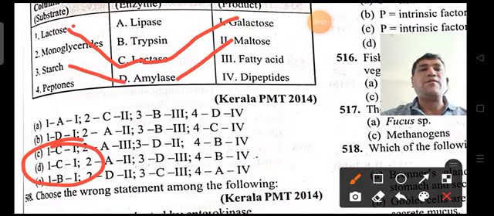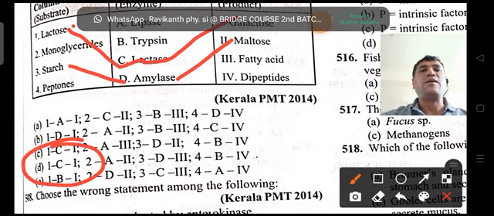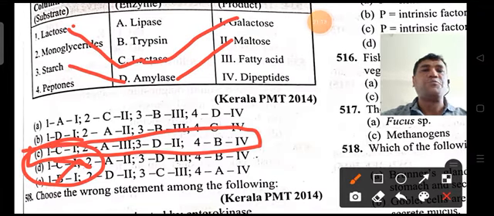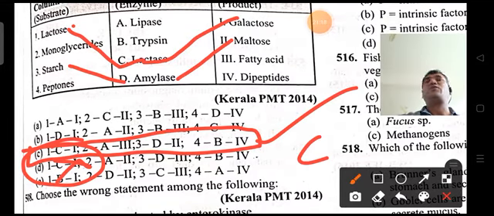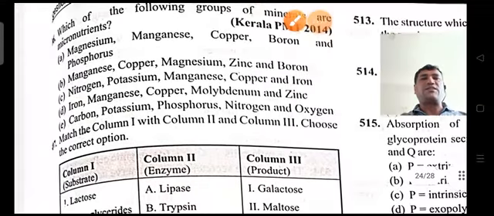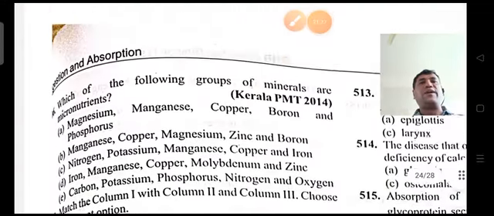C and D we have already discussed. So starch is converted by amylase into maltose. So D option is ruled out, only C option is the right option. You need to save the time from the examination point of view. Next, coming on to the next question, 505.